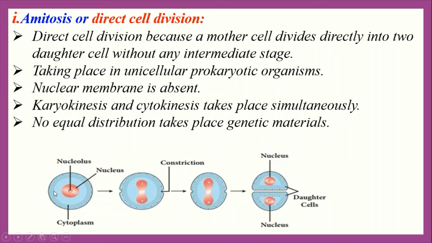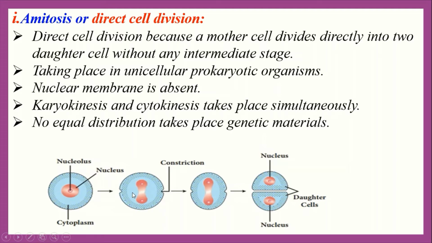Everybody see the figure. In this figure, this one is a unicellular organism. The dot-like substance is called cytoplasm, and this round portion of the figure is a nucleus. In this type of cell division, the primitive nucleus first directly divides into two parts. Here everybody see this figure.